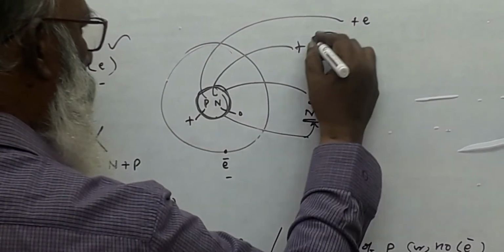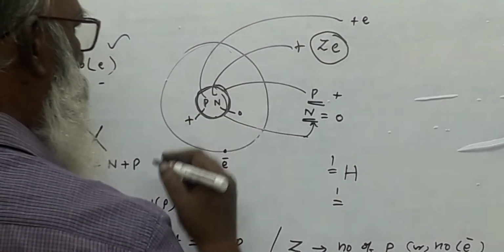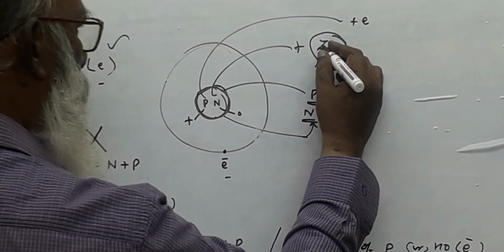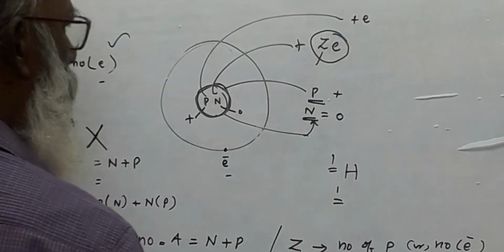So the total amount of nucleus positive charge is the number of protons, called Z. That's why it is Ze.